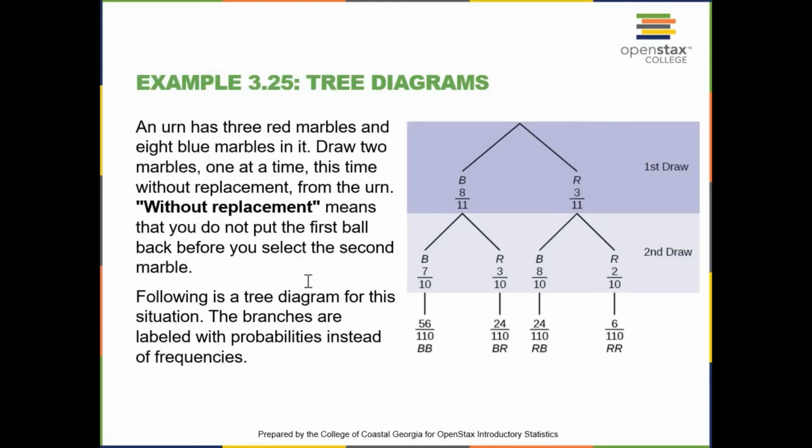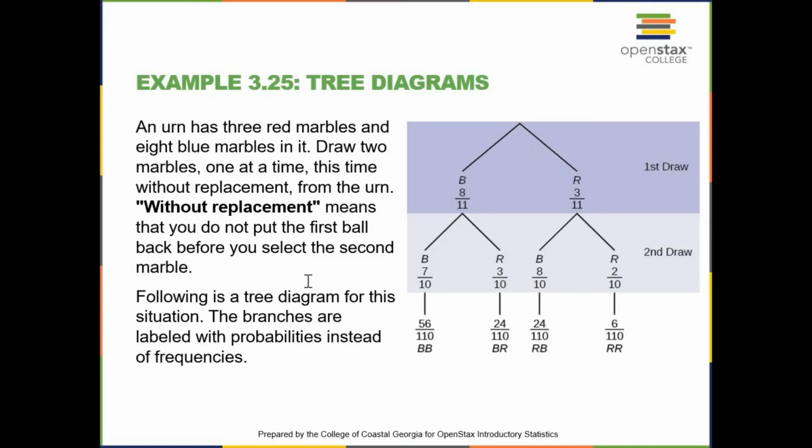Let's look at an example. An urn has 3 red marbles and 8 blue marbles in it. Draw 2 marbles, one at a time, this time without replacement from the urn. Without replacement means that you don't put the first marble back before you select the second marble. Following is a tree diagram for this situation. The branches are labeled with probabilities instead of frequencies.